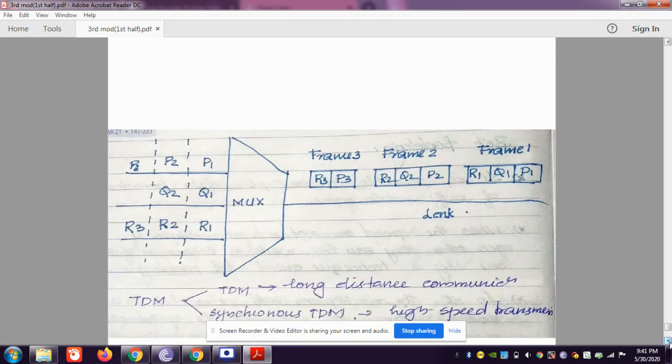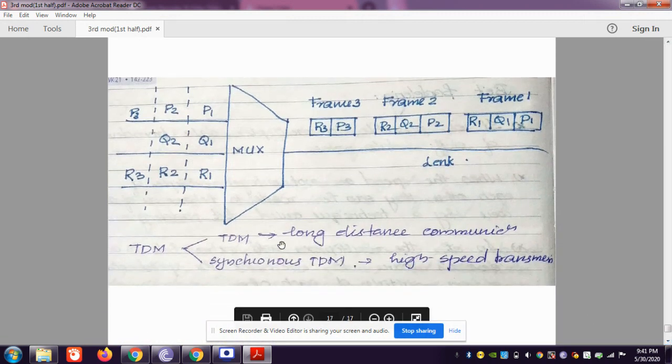So what is intelligent TDM? Here we have P, Q and R. P is sending P3, P2, P1, Q2, Q1. Q3 here is empty, so the empty slot is not sent in this TDM. You can see that there is R3 and P3 but no Q3. So there is no empty space for Q3 provided in frame 3. That is what is called intelligent TDM.